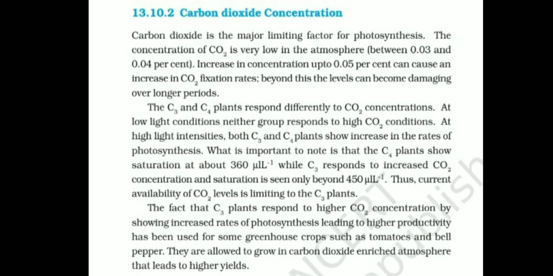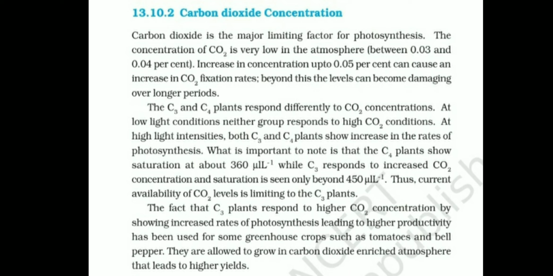C3 and C4 plants respond differently to CO2 concentration. At low light intensity, neither group responds to high CO2. If light intensity is low, C3 and C4 plants do not respond to high CO2 concentration. At high light intensity, both C3 and C4 plants show an increase in the rate of photosynthesis. If light intensity increases, then the photosynthesis rate increases in C3 and C4 plants.